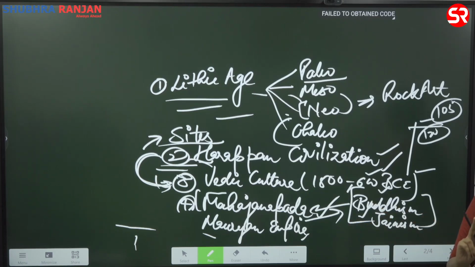If you miss even one question in mains, you will not be able to get a good rank even if you qualify. If you are missing even 10 questions in prelims, there is a very good chance that you will qualify. So here also you need to strategize your preparation. How much time you have to dedicate to prelims, how much time you have to dedicate to mains.